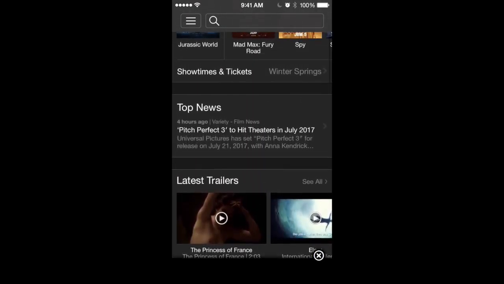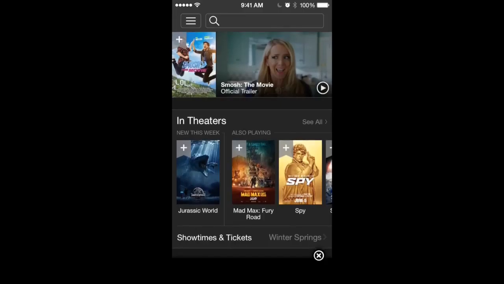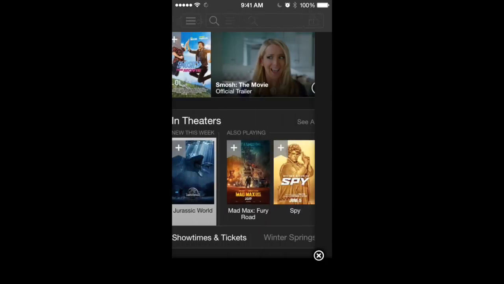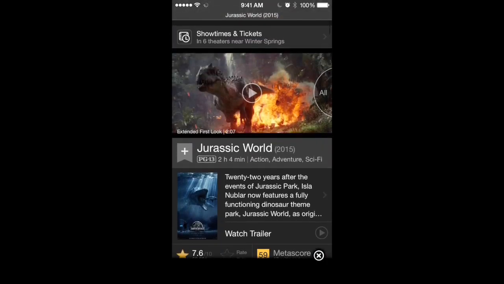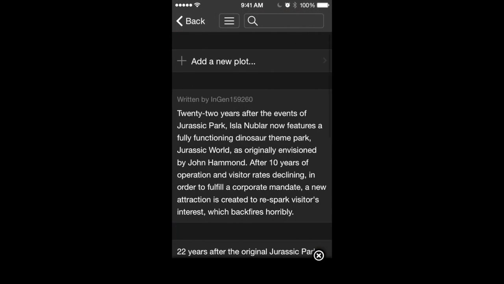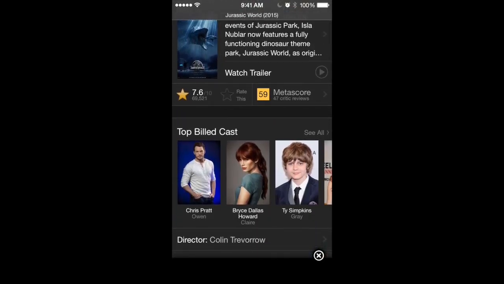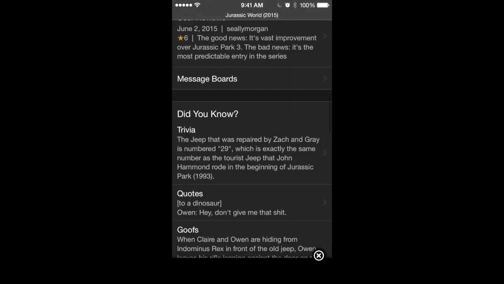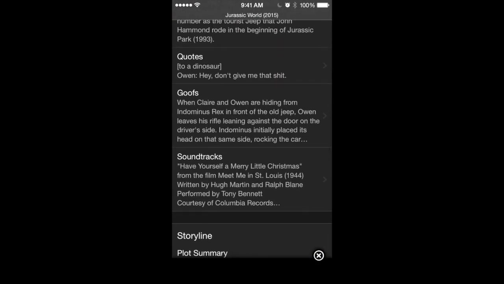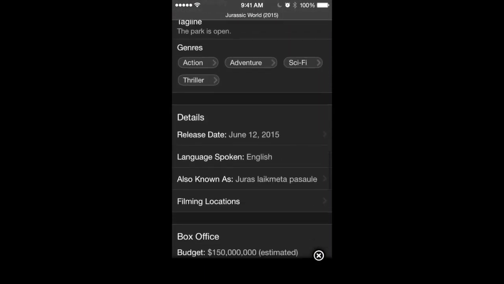How well is the screen layout designed? Can you find the data you want quickly and easily? Well, like I just showed you, if we go ahead and just go to Jurassic World, boom, there's the actual summary. You find the movie right away. Here's the whole cast, and it's very easy to find. There's some trivia here. It's the same setup for every single page, and that's what makes it easy.